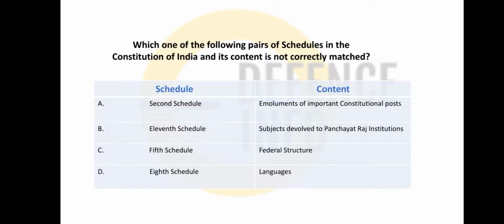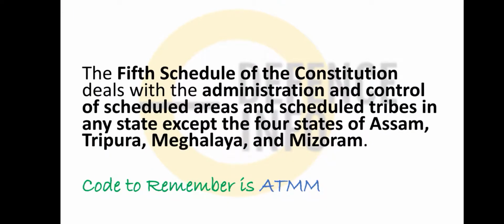Which one of the following schedules in the Constitution of India and its content is not correctly matched? Okay. So the second schedule, what? Yes, emoluments of important constitutional posts. Yes, it is correct. The 11th schedule suggests what? Panchayati Raj. It is correct. The fifth schedule is not based on federal structure, friends. Federal structure is based on the seventh schedule, and the eighth schedule is language. So option C is incorrect.